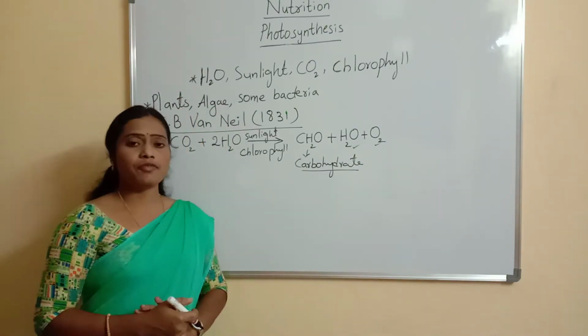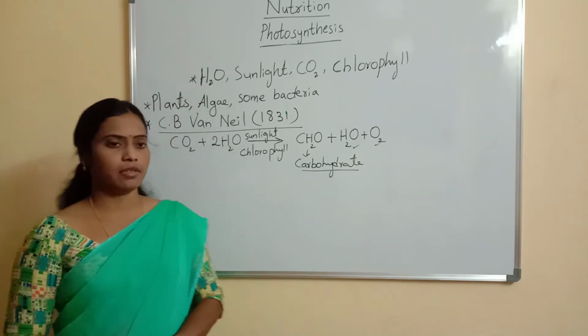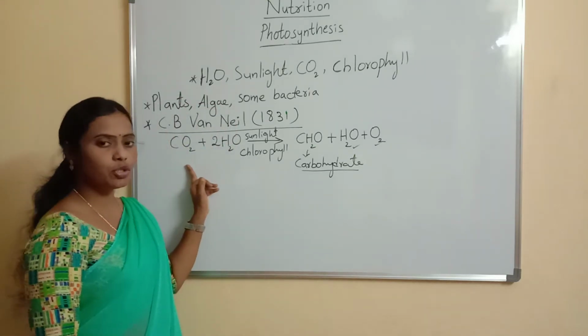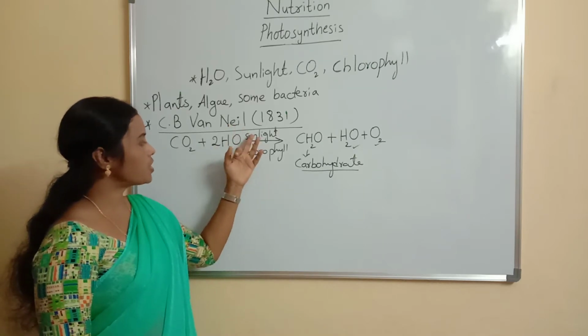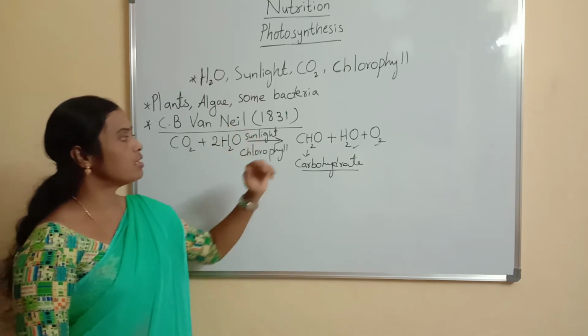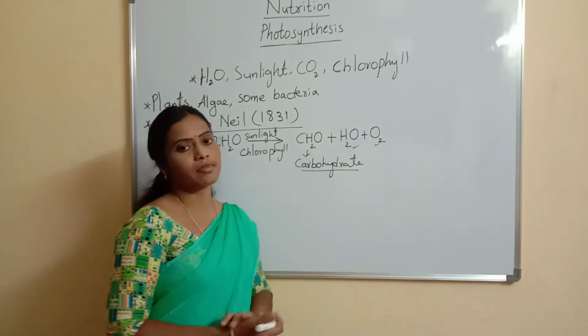So this is the equation formulated by the scientist C.B. Van Niel. Once again children, CO2 plus 2H2O gives rise, in the presence of sunlight and chlorophyll, to CH2O plus H2O plus O2.